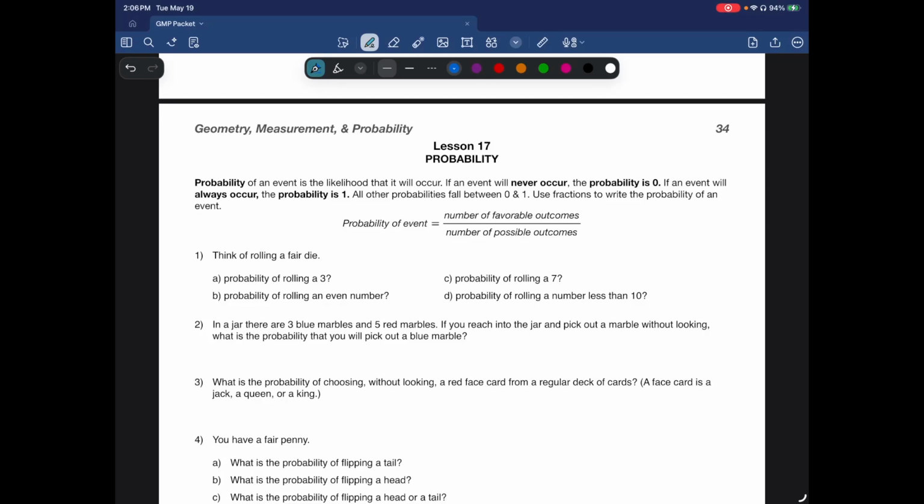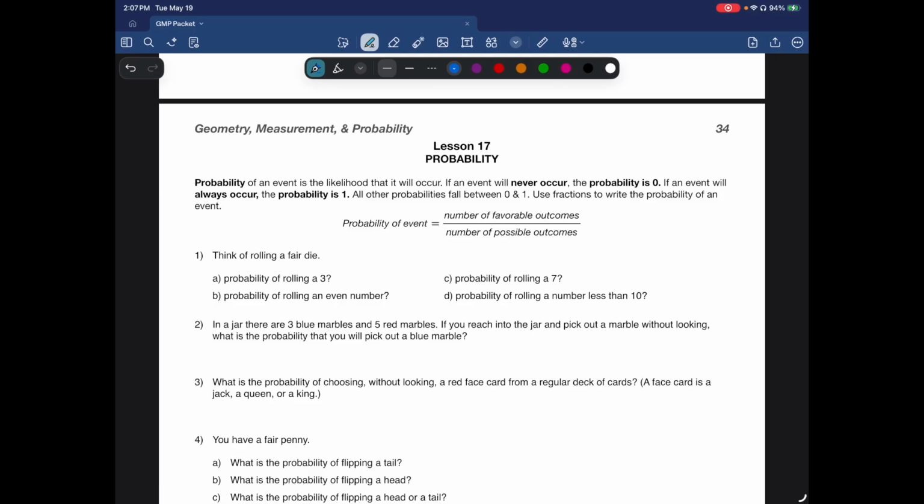All right, lesson 17. Let's talk about probability. Probability of an event is the likelihood that something will occur. If an event will never occur, the probability is 0. If an event will always occur, the probability is 1. All other probabilities fall between those two numbers, 0 and 1.